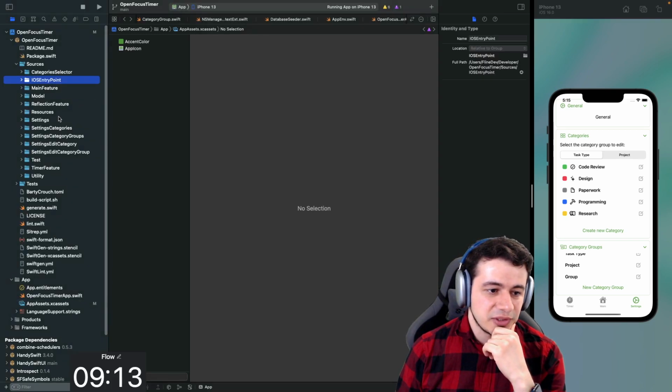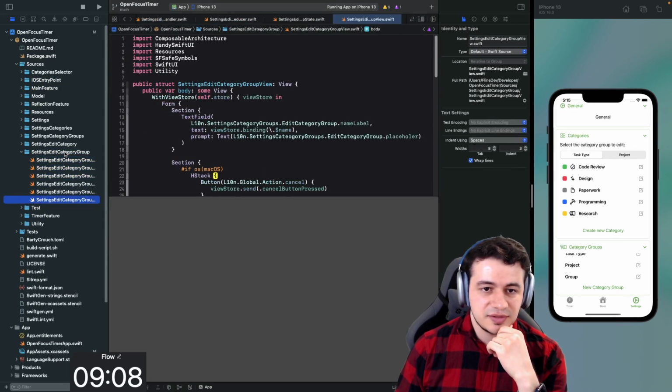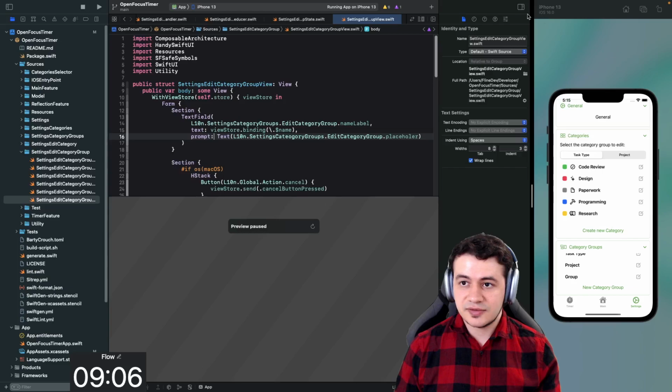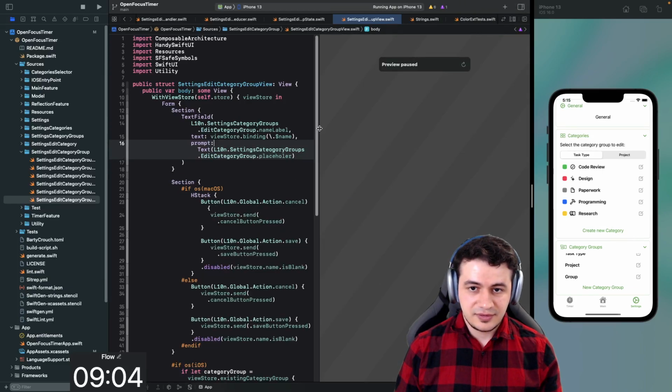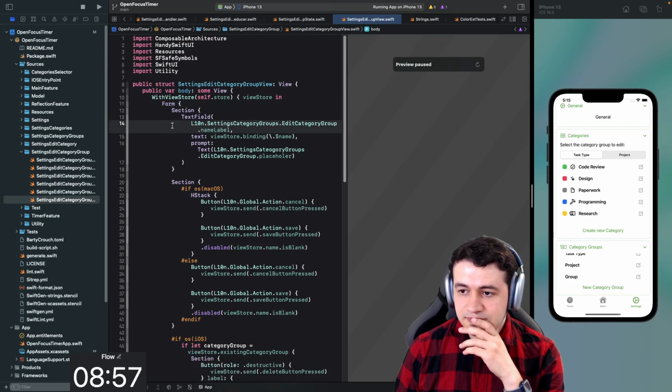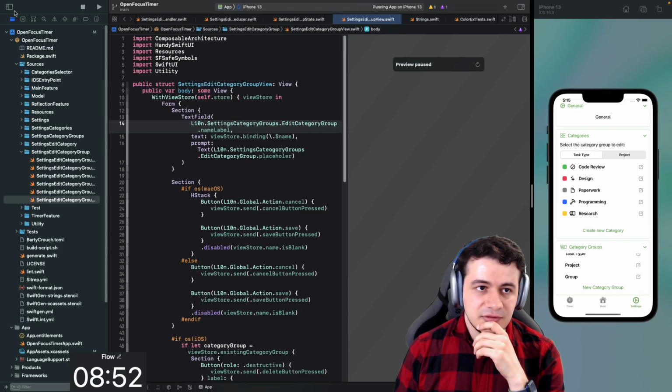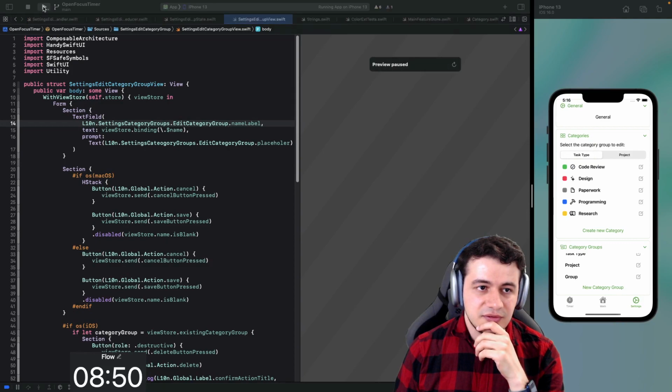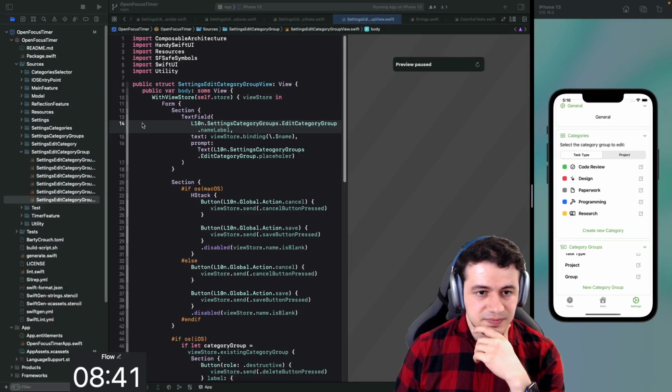Let's get into our code. So this is our settings category group. Let's hide that. We can still use it here from the sidebar, right? Okay, this does not work for me.